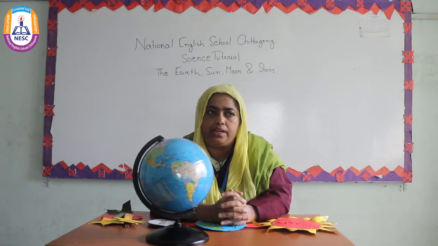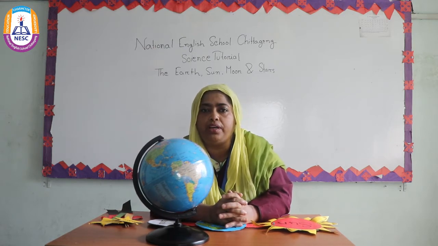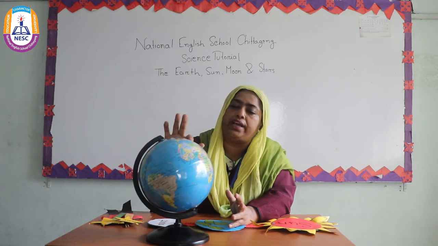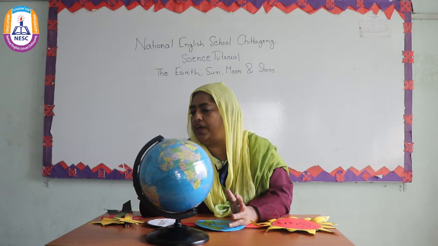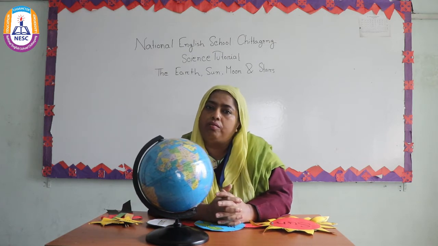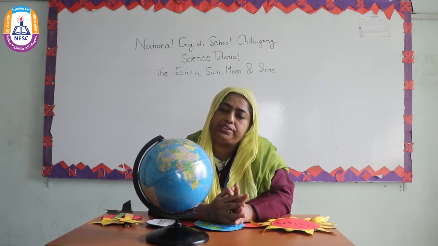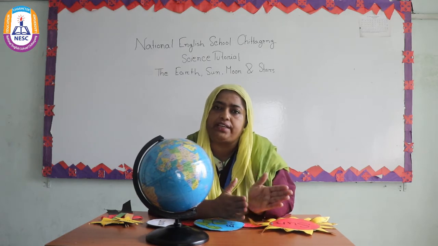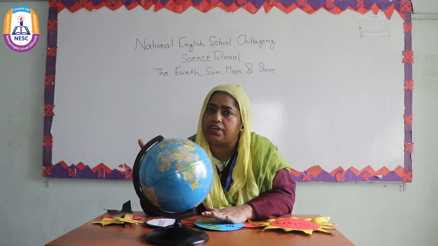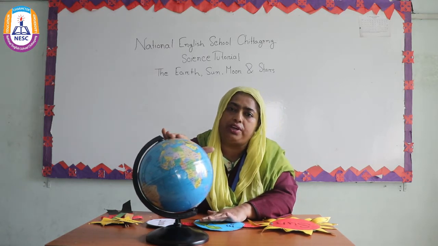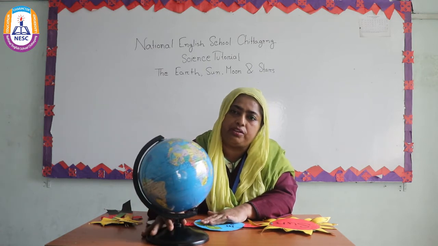When it's day in Bangladesh, what happens in America? When it's day in Bangladesh, behind the map it's dark. In America, it is night time. Remember what you see at night time and what you see at daytime. At night time, we see stars and moon. At daytime, we see sun and clouds. I hope you understand this.